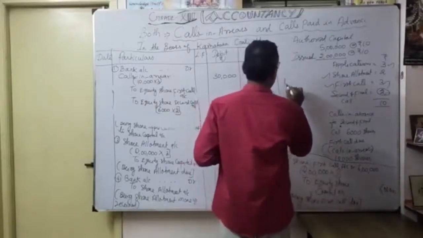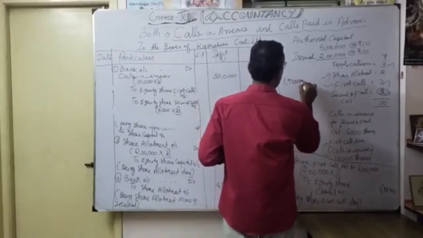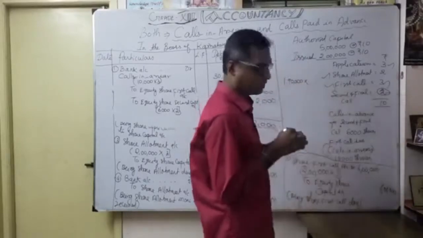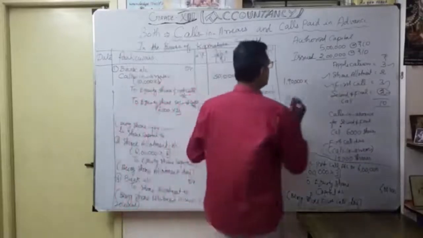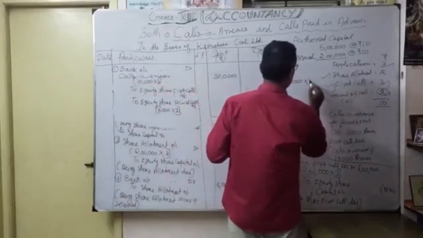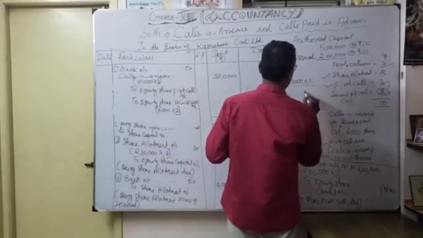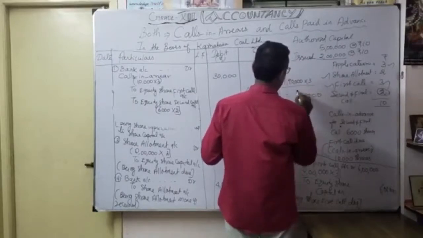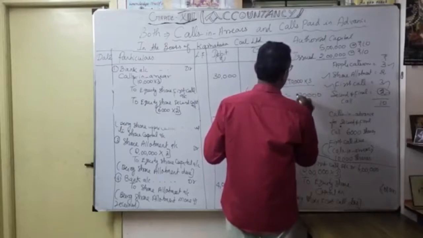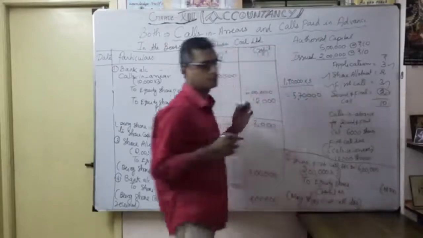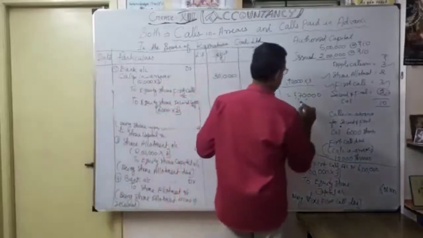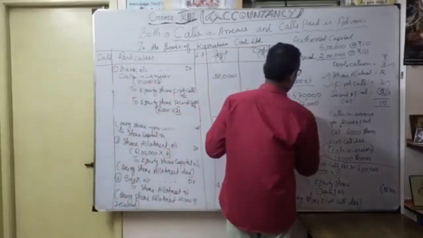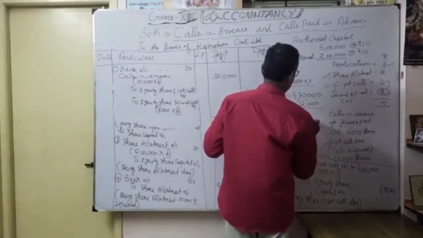1,90,000, because for these 10,000 shares the first call is due. That's what we mention here. So naturally how much do you have to receive here? 3 rupees, so how much will it come? 0, 0, 0, 0, 9 threes are 27. So 5,70,000, correct? 5,70,000. Thereafter this 12,000, so the total is 5,82,000.